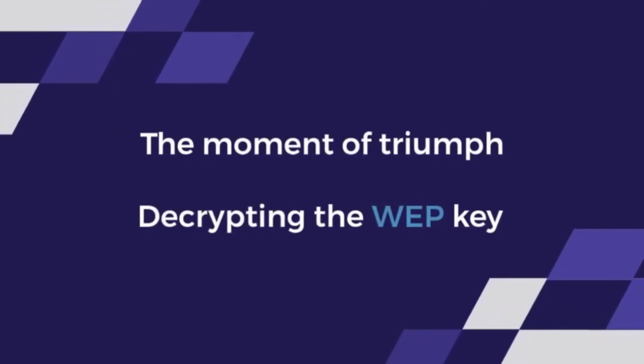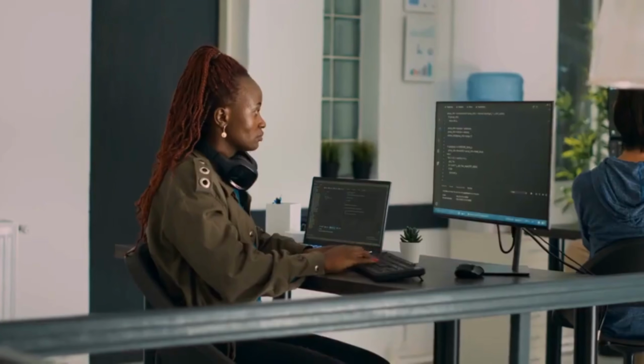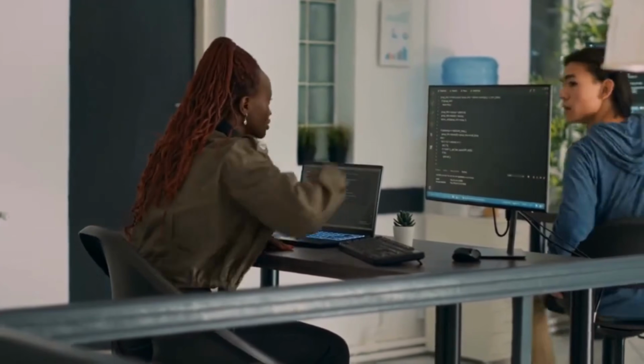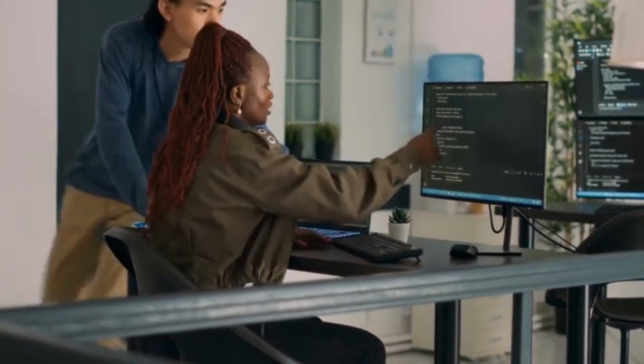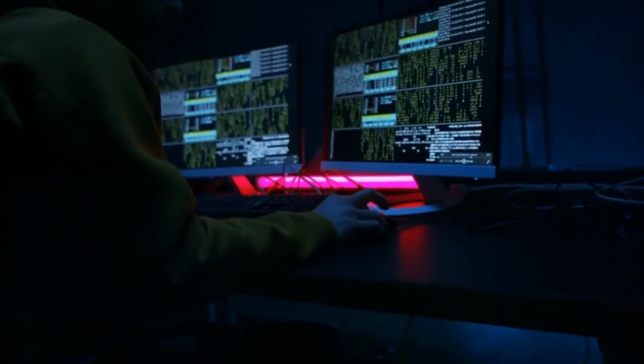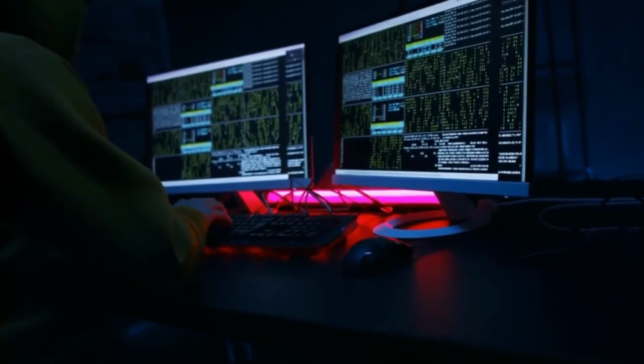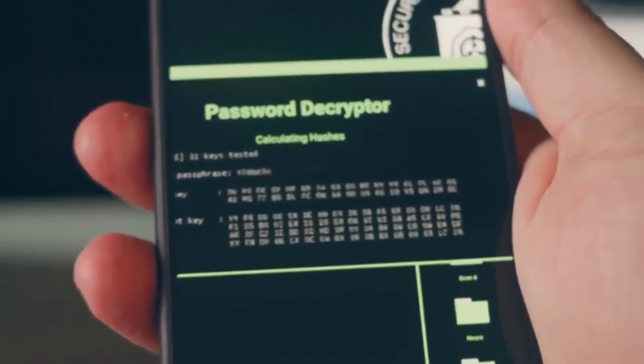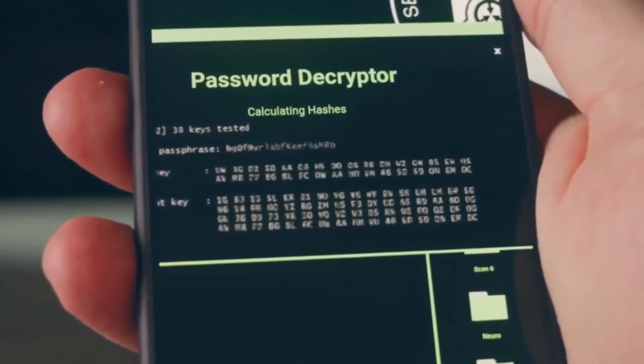The moment of triumph: decrypting the WEP key. After patiently waiting, Aircrack-ng delivers the ultimate prize, the decrypted WEP key. With a triumphant keystroke, we seize control of the TechSky network, armed with the knowledge to connect seamlessly. Whether using the password or the hexadecimal key, victory is ours.